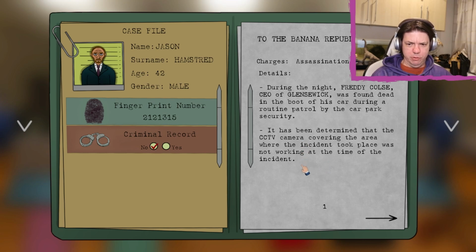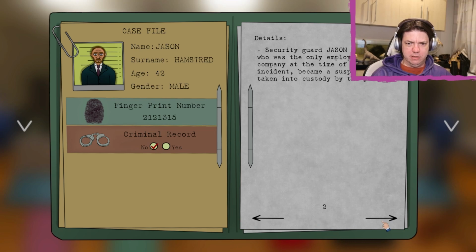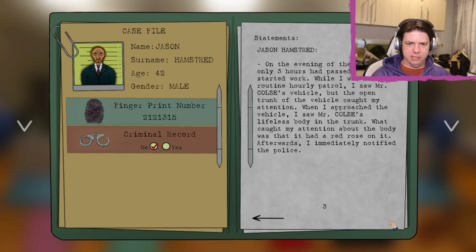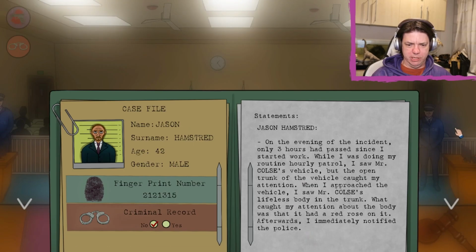Was found dead in the boot of his car during a routine patrol by the car park. It has been determined that the CCTV camera covering the area where the incident took place was not working at the time of the incident. Right, who was in the company at the time of the incident, became a suspect and was taken into custody by police. On the evening of the incident, only 3 hours had passed since I started work. While I was doing my routine hourly patrol, I saw Mr. Cols's vehicle. But the open trunk of the vehicle caught my attention. When I approached the vehicle, I saw Mr. Cols's lifeless body. It had a red rose on it. Afterwards, I immediately notified police.